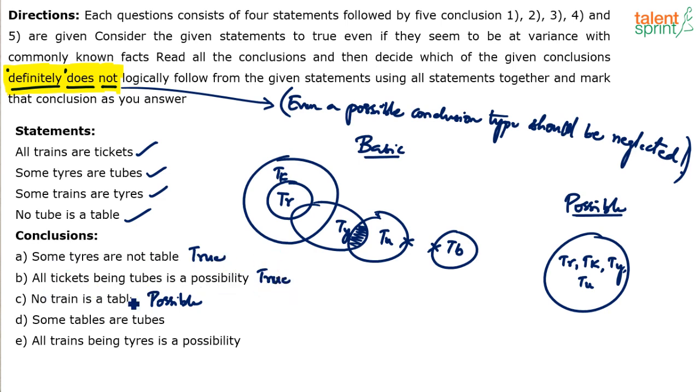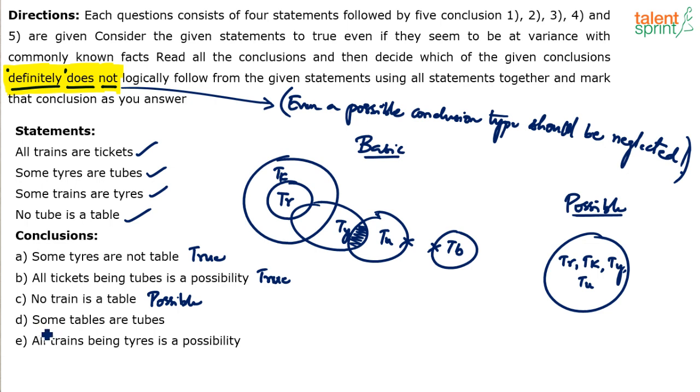Yes, this is true. No train is a table is possible. It's possible in the basic diagram itself. Yes or no? It fails in some diagrams, but it is possible. Here it is possible. When tables overlap with trains, it is not possible.